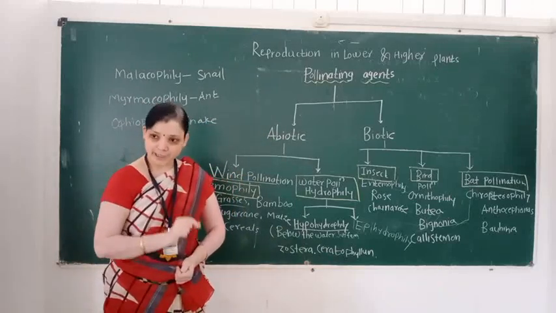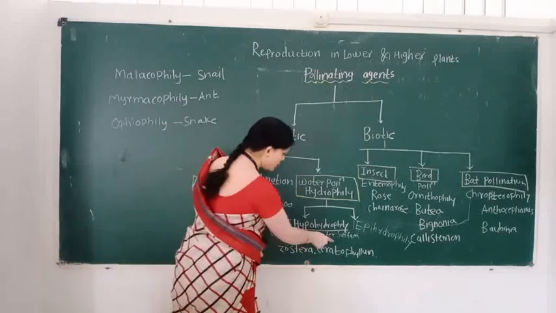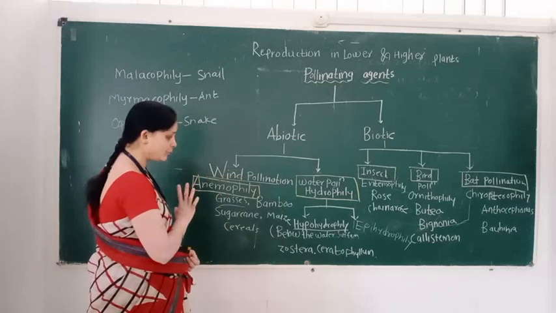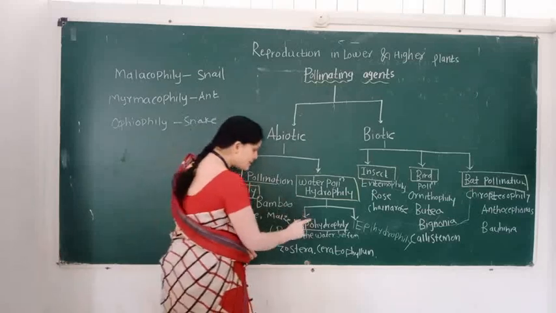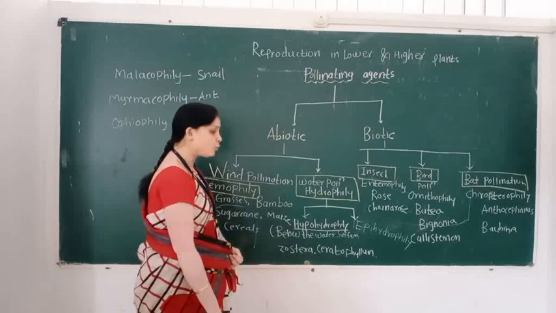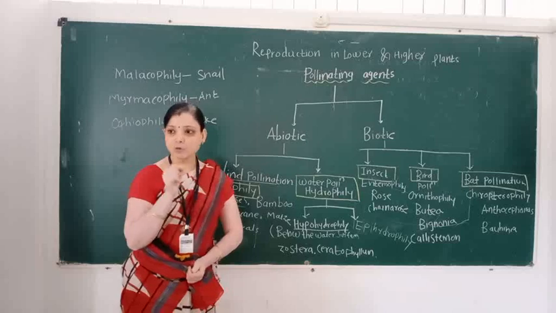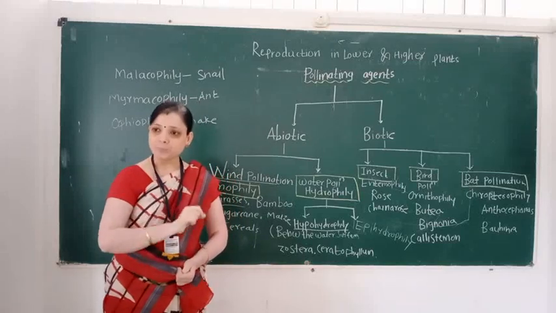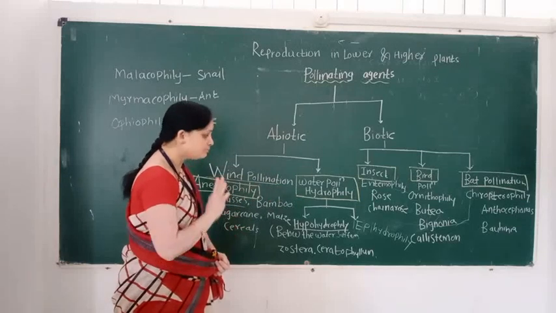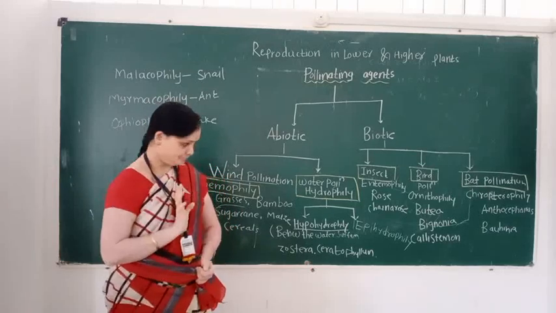Hypohydrophily means when pollination takes place below the water surface, then it is called hypohydrophily. And what is the meaning of epihydrophily? Epihydrophily means when pollination takes place on the surface of the water, then this type of pollination is called epihydrophily.